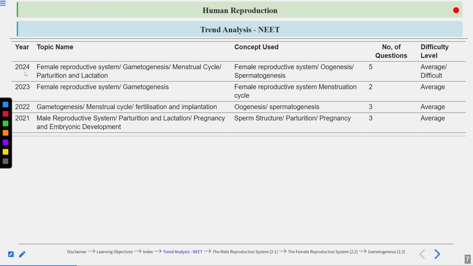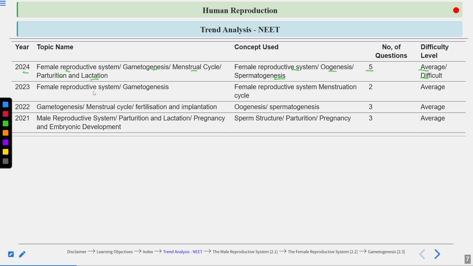Starting with 2024, 5 questions have come from this chapter, and these questions were of average type. Some of the questions were difficult also. The topics from which the questions came were female reproductive system, gametogenesis, menstrual cycle, parturition and lactation. The concepts were female reproductive system, oogenesis and spermatogenesis.